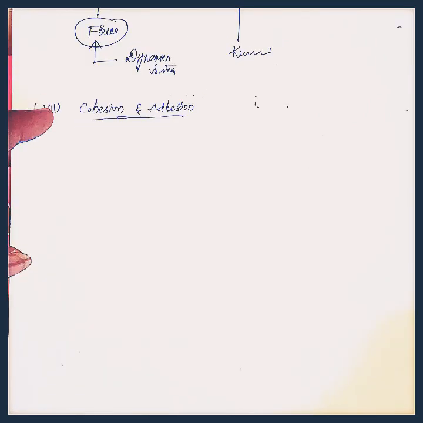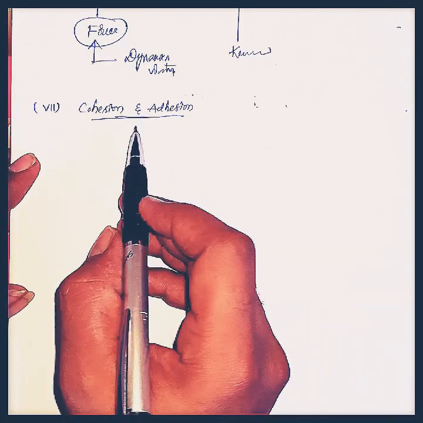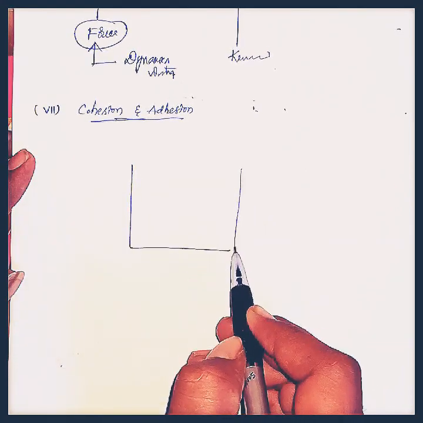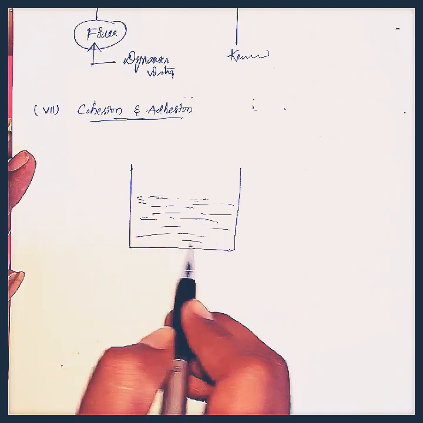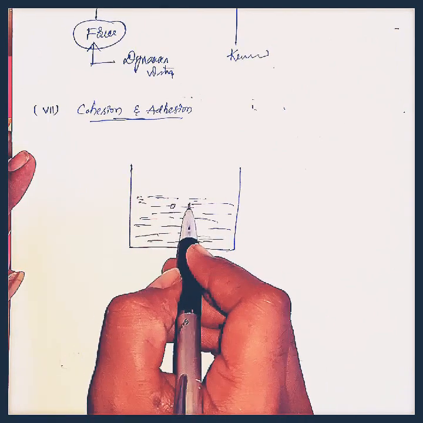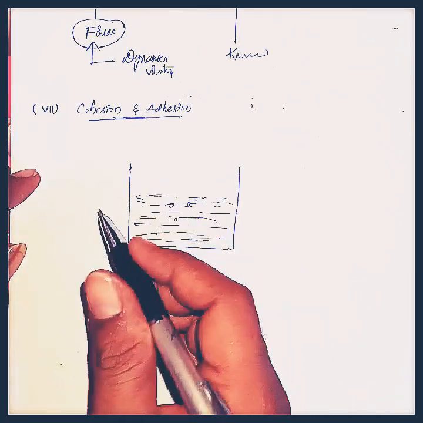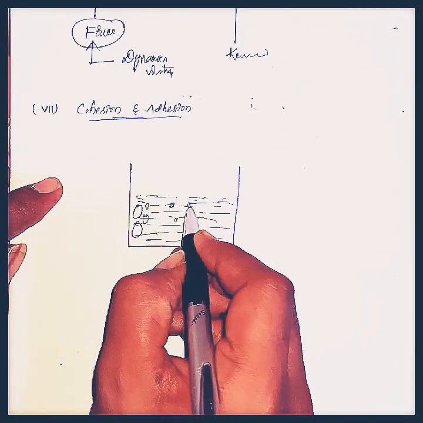And the next important property is the cohesion and adhesion of the fluids. To understand cohesion and adhesion, let us consider one example. Here I am taking some water in a tub like this, and I poured some oil drops in the water. Here we see there are some water droplets and oil droplets like this.